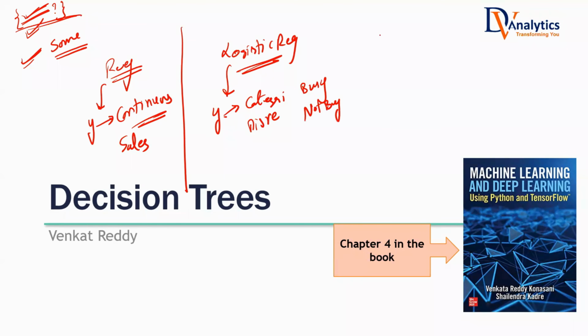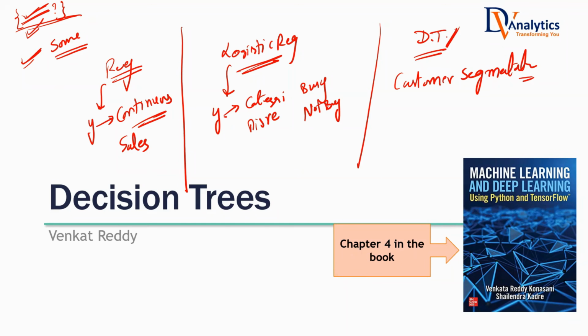Now, today we are going to discuss decision trees, and in which scenario we use decision trees. Decision trees are specialized in customer segmentation. What is customer segmentation? Because whenever I'm introducing a new machine learning algorithm, there must be a reason why we are introducing that. Why can't we simply use regression everywhere? The answer was it fails when the target variable is categorical. Why can't we use logistic regression everywhere? If you want to do customer segmentation, logistic regression is not suitable. We are going to use decision trees for customer segmentation. Now I'm going to explain what decision trees are, how you can use them for customer segmentation, and then how you apply decision trees on a data set and build those segmentation strategies.